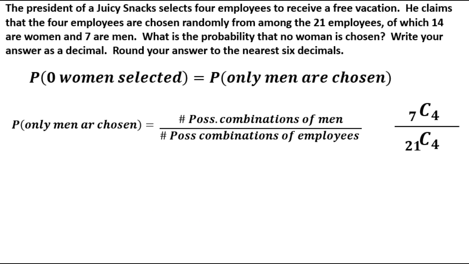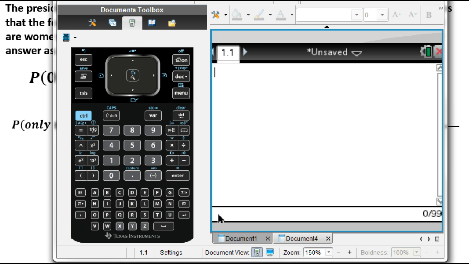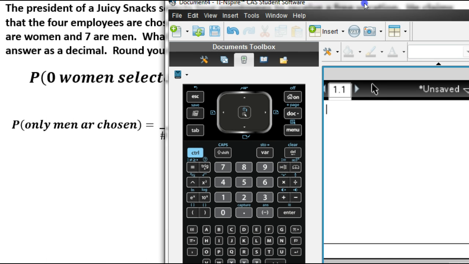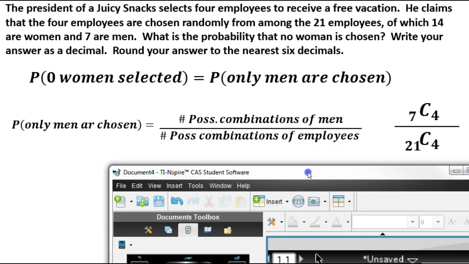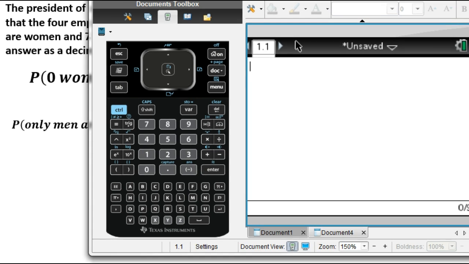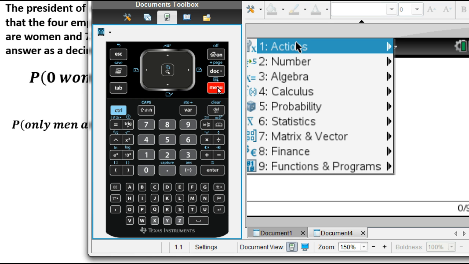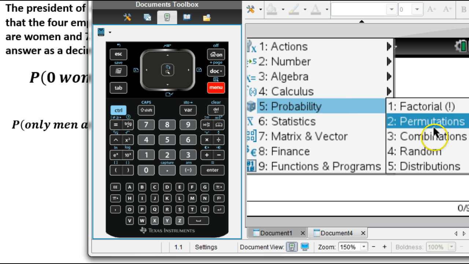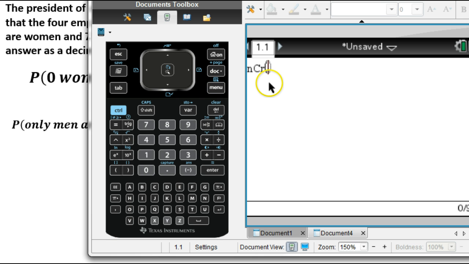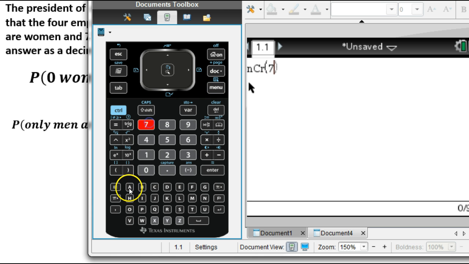Now all we have to do is calculate this. So let's bring in our calculators. We'll start with the TI-Nspire. This is 7 choose 4 divided by 21 choose 4. Our shortcut for this: we go into menu, probability, then combinations. This is 7 comma 4, 7 choose 4. Remember to add that comma in.